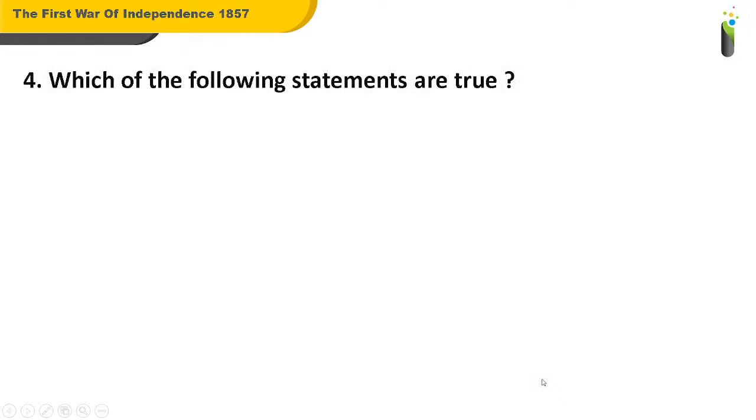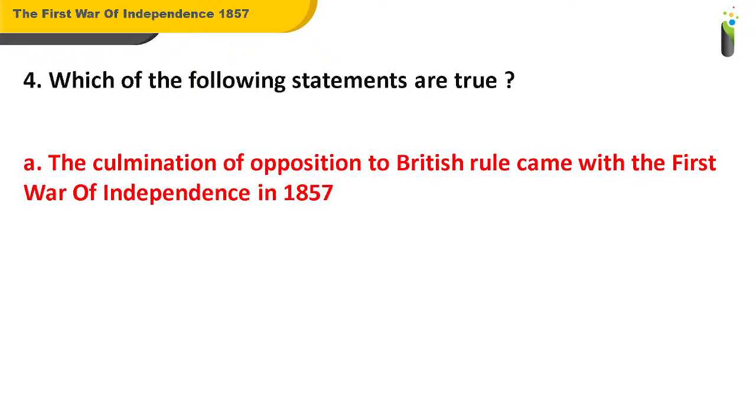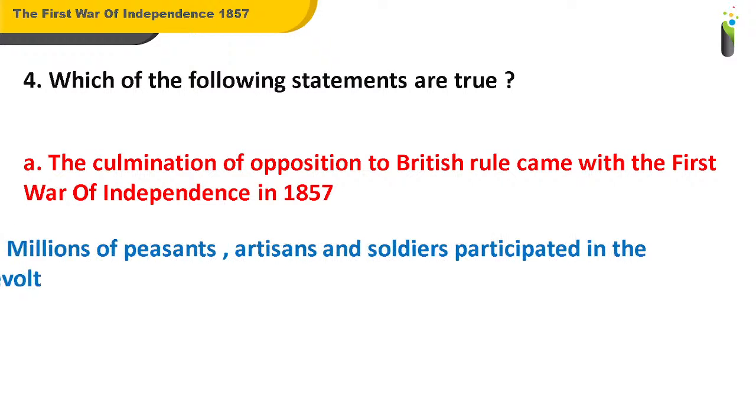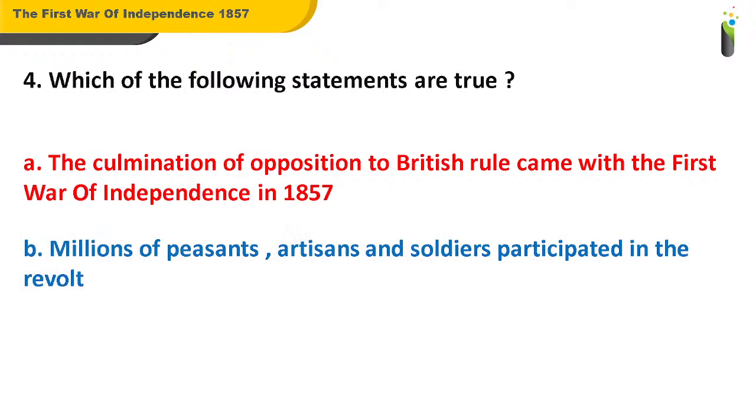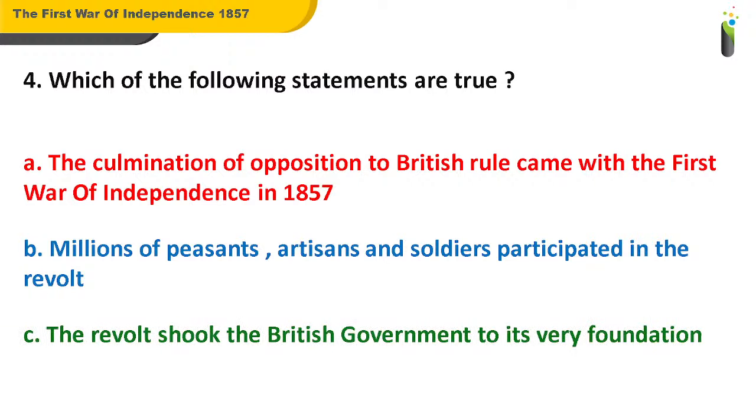Now, going ahead with question number 4. Which of the following statements are true? A. The culmination of opposition to British rule came with the First War of Independence in 1857. B. Millions of peasants, artisans, and soldiers participated in the revolt. C. The revolt shook the British government to its very foundation. D. All of these. So, which of these statements are true?